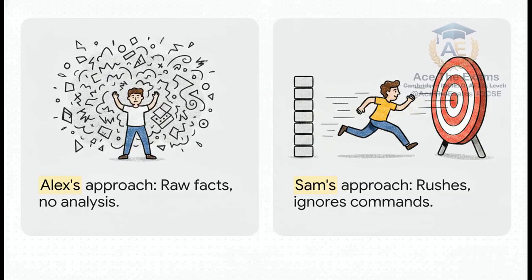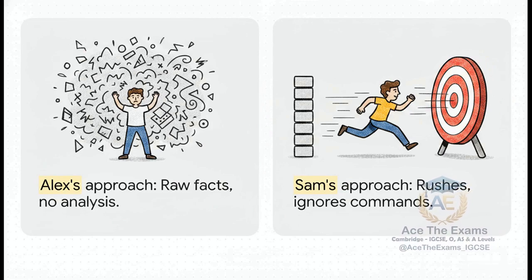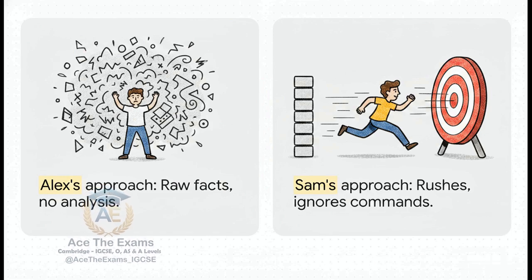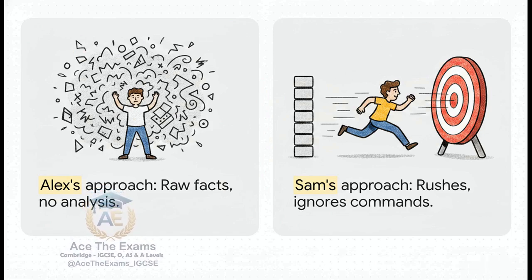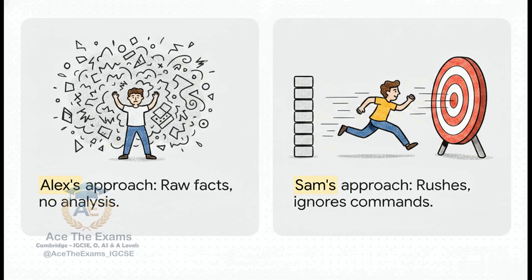To really understand how to win those marks, we first need to look at how students typically lose them. I want you to meet Alex and Sam. Honestly, think of them as two directors who have completely misunderstood the assignment. Alex's approach? Well, Alex tries to show off by overloading the answer with raw mathematical facts. They're writing down every single formula for factorials, permutations, combinations, basically just hoping the examiner will pick out the right one. It's all exposition and zero plot development. There's absolutely no analysis of whether the objects are identical or distinct, or if the arrangement has restrictions. It's just a massive data dump.